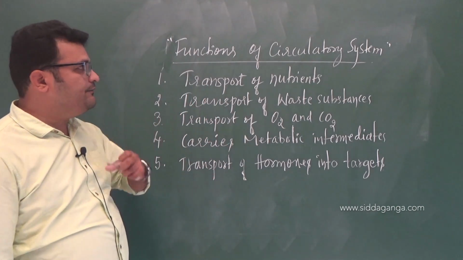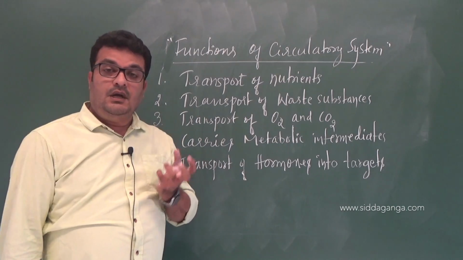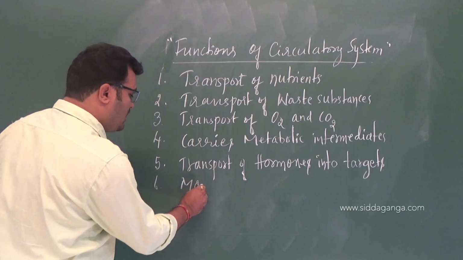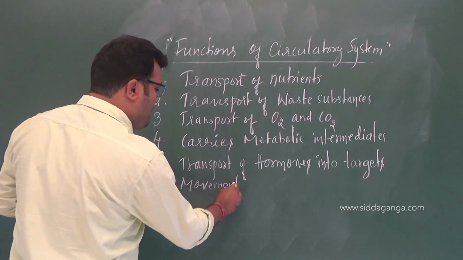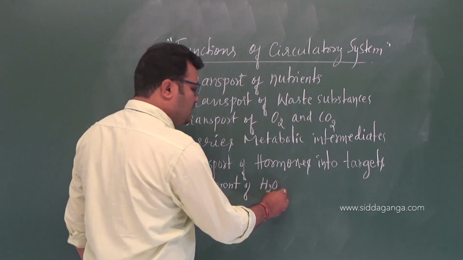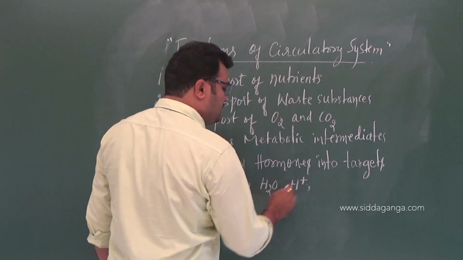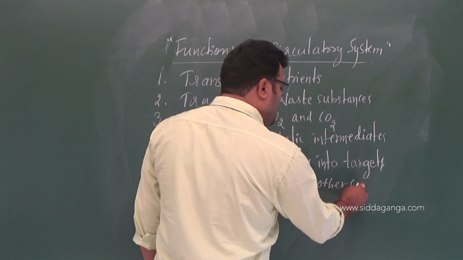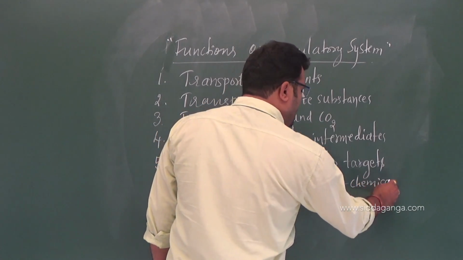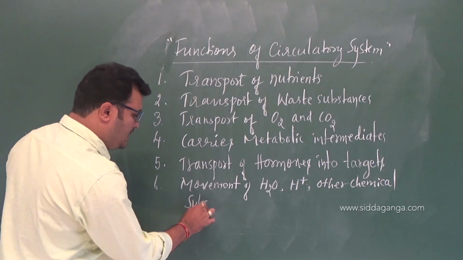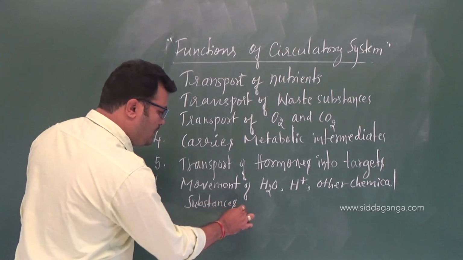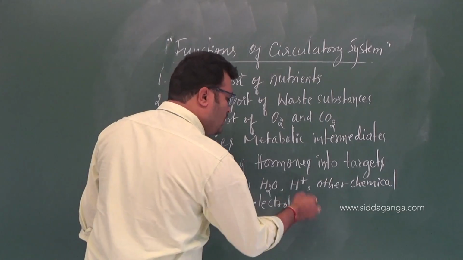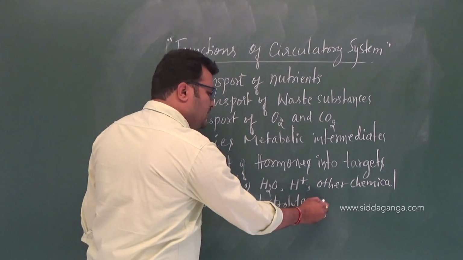So these are the different functions of the circulatory system, and also the circulation or movement of water, hydrogen ions and other chemical substances including electrolytes, and so on.